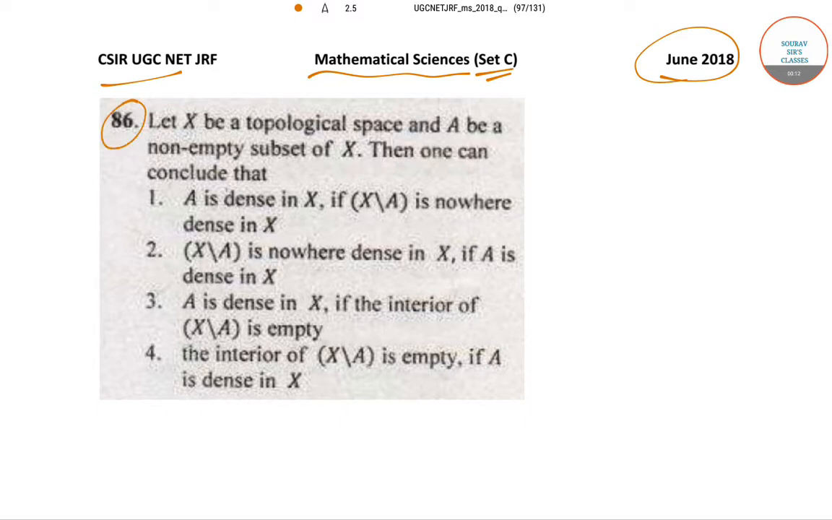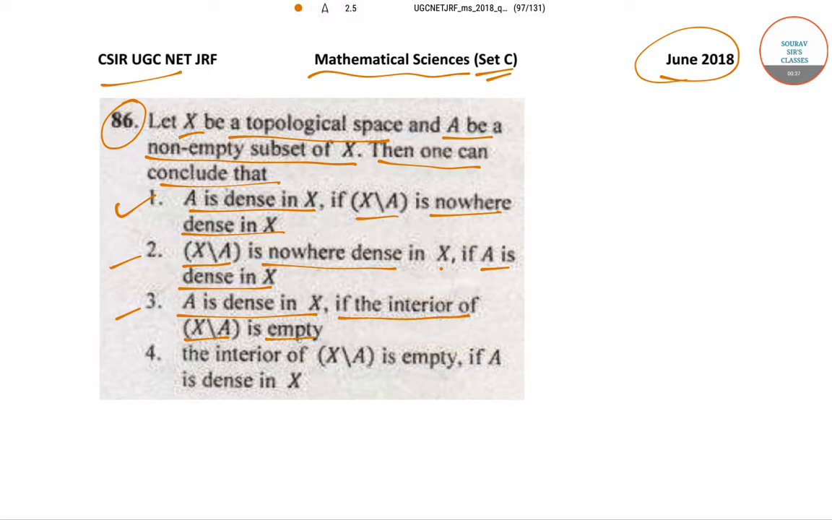In question number 86 it has been said that let X be a topological space and A be a non-empty subset of X. In that case, one can conclude that option 1, A is dense in X if X \ A is nowhere dense in X. Option 2, X \ A is nowhere dense in X if A is dense in X. Option 3, A is dense in X if the interior of X \ A is empty. And option 4, the interior of X \ A is empty if A is dense in X. So these are the four options.